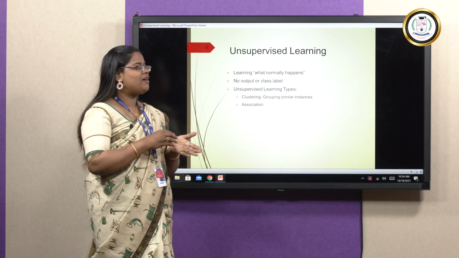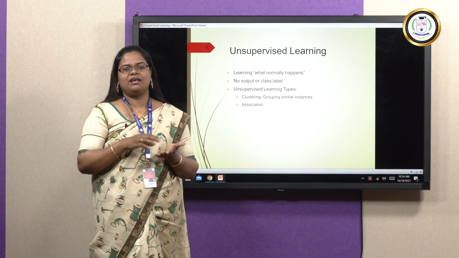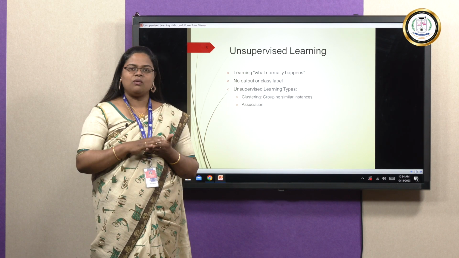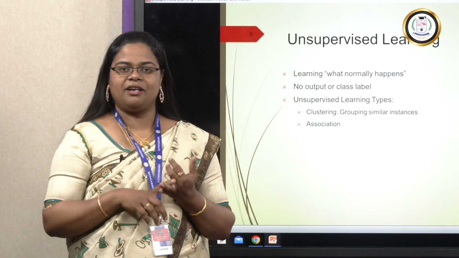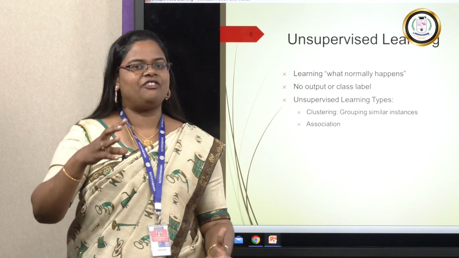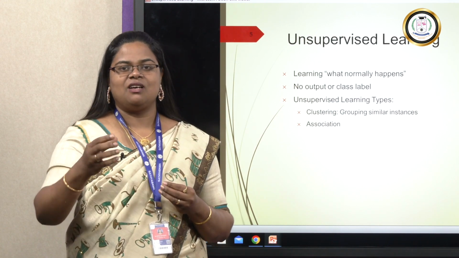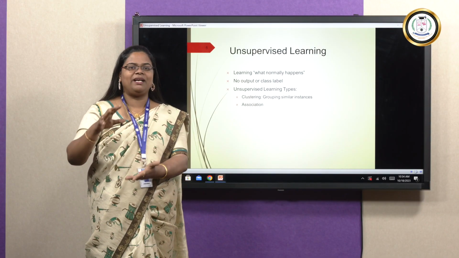But in terms of unsupervised learning, it won't be given like that. For example, I have 1,000 books with me, and the 1,000 books can be in the form of a novel, a handwritten book, a textbook, a picture book, like that. It is a combination of different types of books, but the labels, so where to label and what to label, are not given. Simply raw material is given.